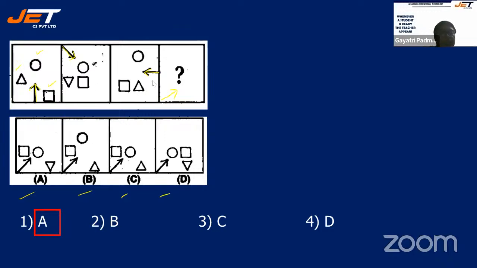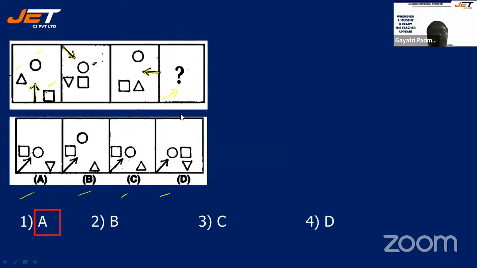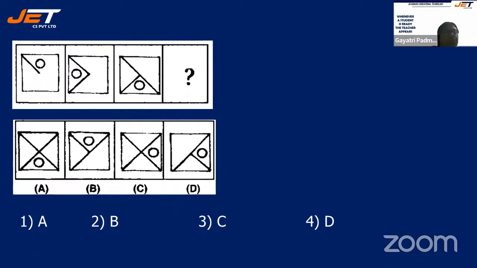It would be facing this side, right? These things will come towards the other side. That is why option A is the correct one. All right, see the next question. In option 1, you have the circle towards the top. In the second one, the circle is inside the triangle. In the third one, again, you are drawing one triangle. So in the fourth one, where will the circle be?